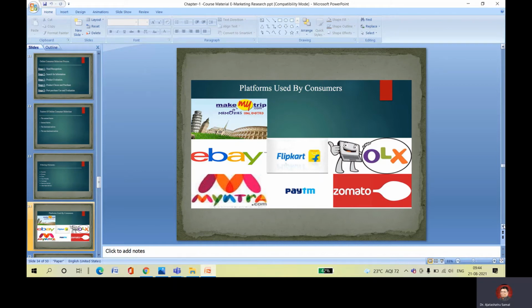According to you, you need to plan. According to you, you need to discard. Flipkart is one of the tools now. Amazon is one of the best platforms for the consumer requirements. For Paytm, you can go for PhonePe or you can go for Google Pay. So Google is giving you these things. OLX you can utilize. Then eBay, MakeMyTrip. MakeMyTrip is widely used on different platforms for the requirements.